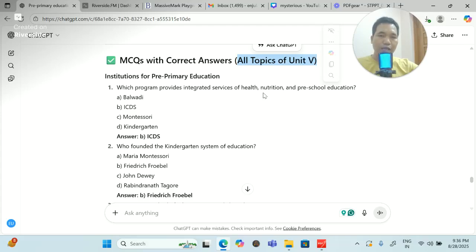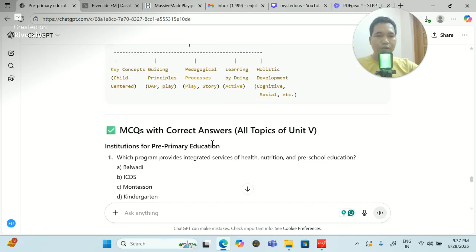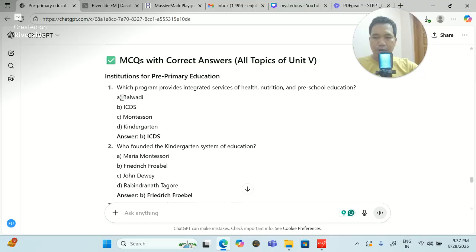I have also added Unit 6. Actually, this pre-primary curriculum is from Unit 6. So I have added Unit 5 as well as Unit 6 in total. So this is the important question. Which program provides integrated services of health, nutrition, and preschool education? Balwadi, ICDS, Montessori, or kindergarten? ICDS is the correct answer.